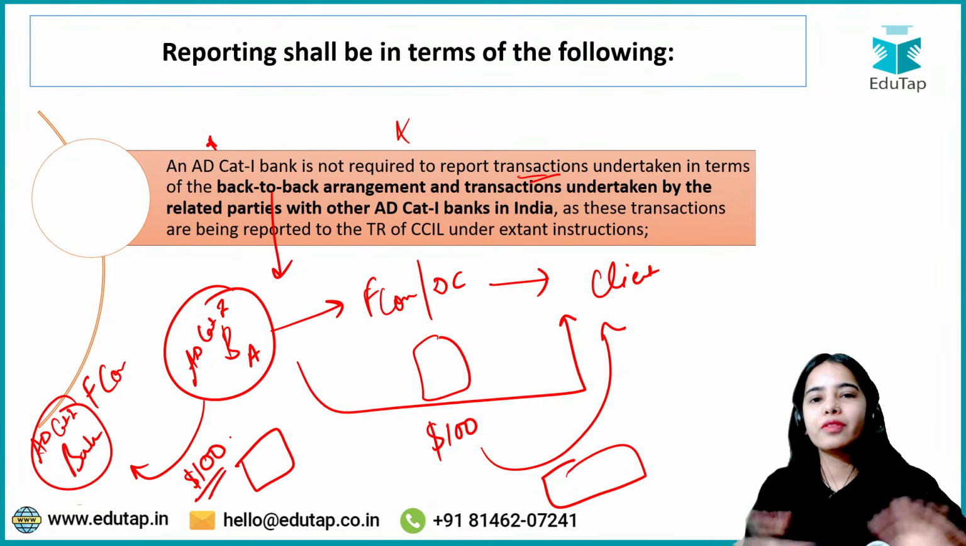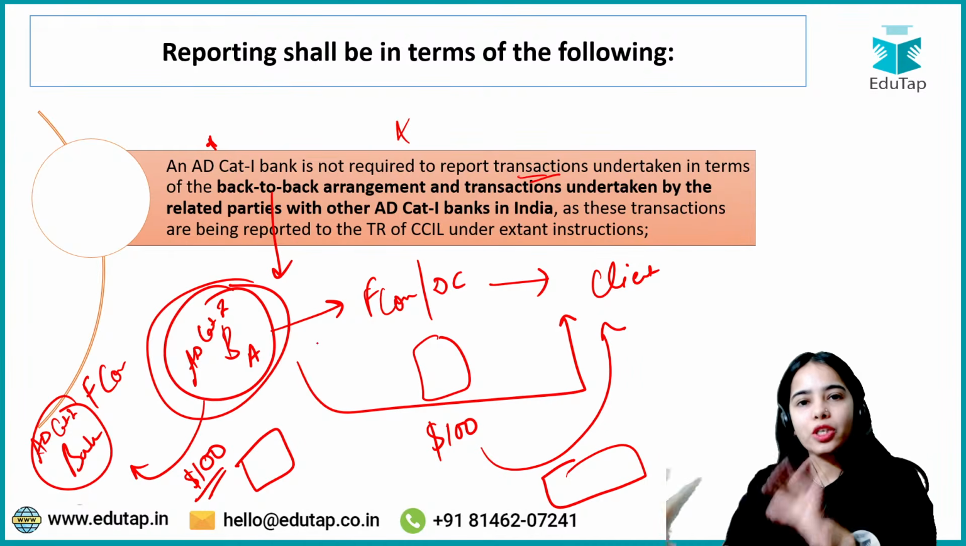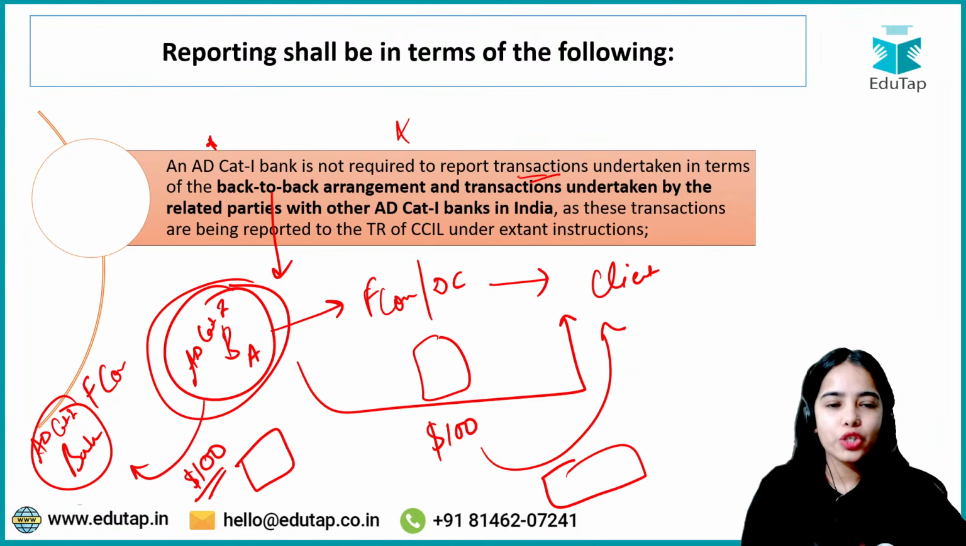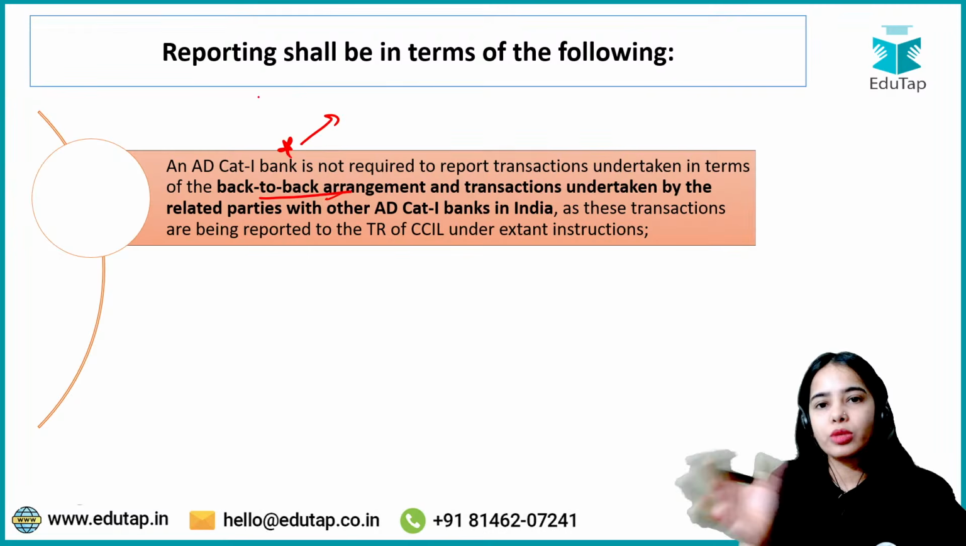So basically it has covered its position. It is not at risk because it is selling the dollars, at the same time it will be buying the dollars at the future date. Okay, so it has no open position. So this is considered the back-to-back arrangement, that the bank is covering its position by coming into the simultaneous contracts.